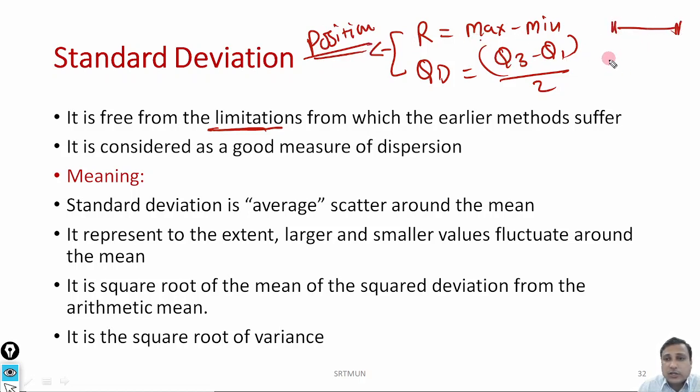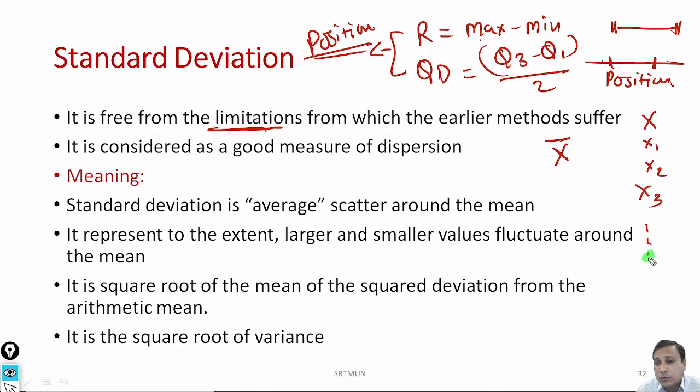Fine. Here Q3 and Q1 are somewhere here, and they are just representing the positions. Now here in the standard deviation, we are going to consider x bar, that is arithmetic mean, and we are going to compute the distance of each x from this mean, and using the formula will compute the standard deviation.